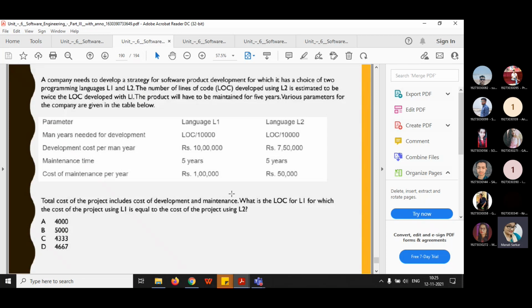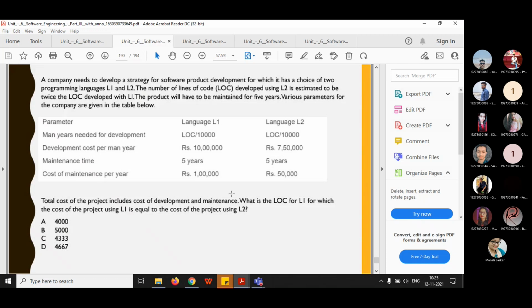So do it, students. Just think, understand the question. This is also a very simple question, but understand the logic, what it is saying.